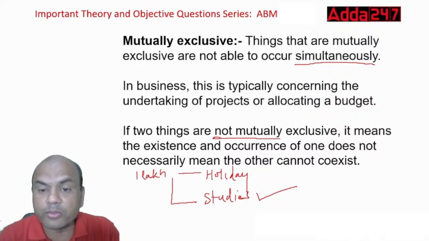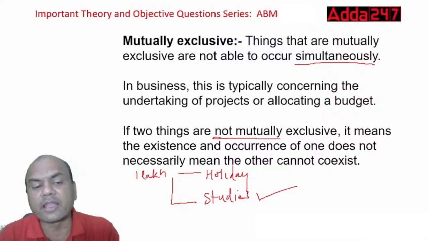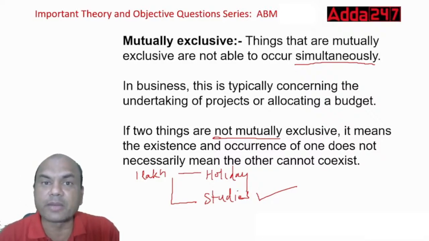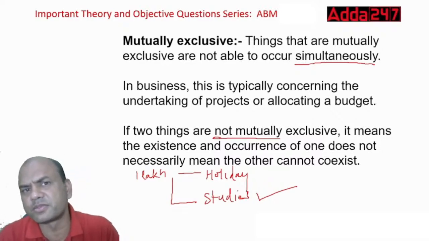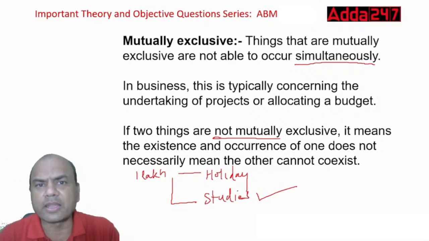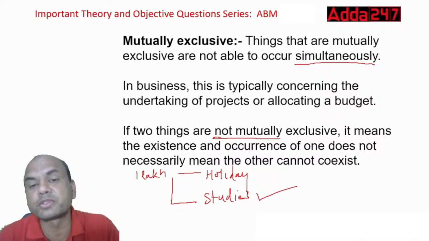But if they are not mutually exclusive, both things can coexist at the same time. I can have scoring a first class and passing. Scoring a first class and passing are not mutually exclusive, because I can pass as well as score in the first class, but passing and failing are mutually exclusive.